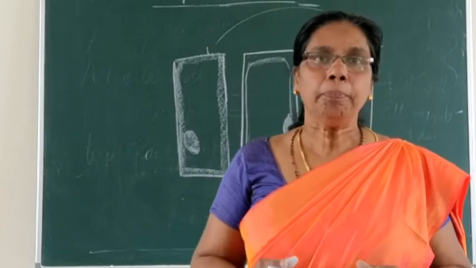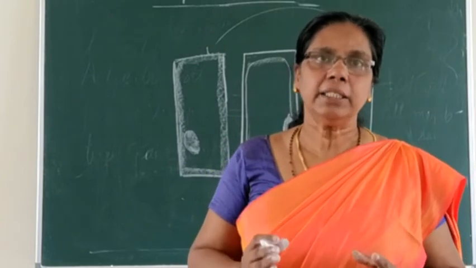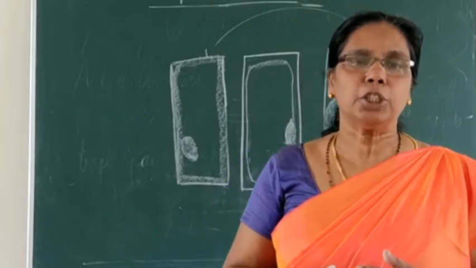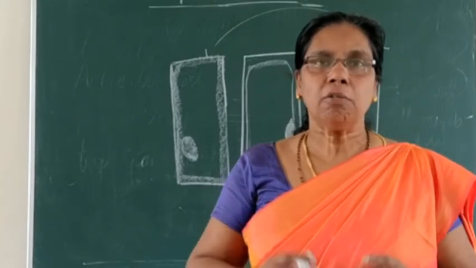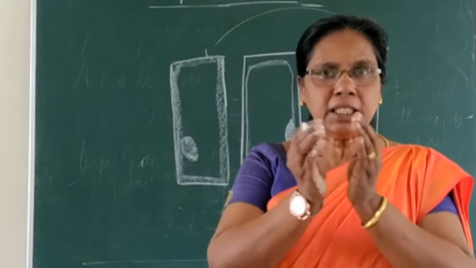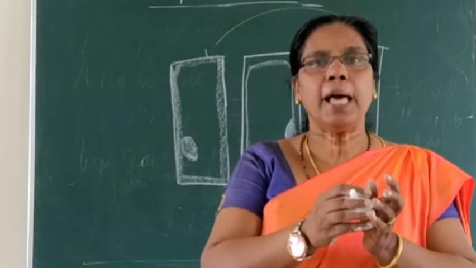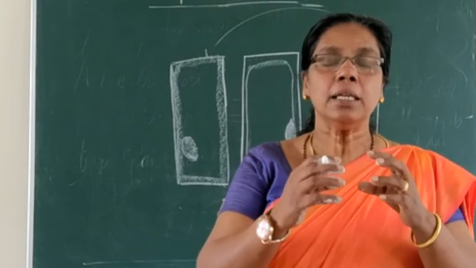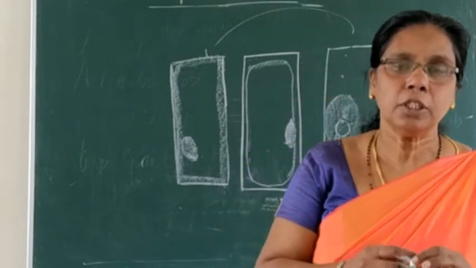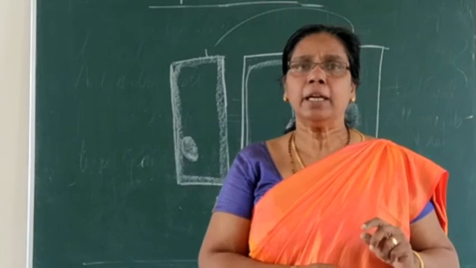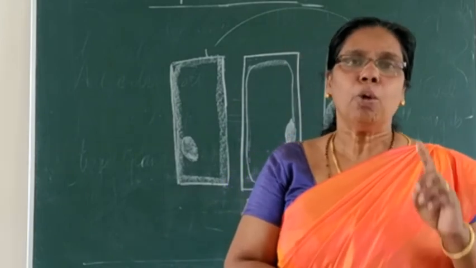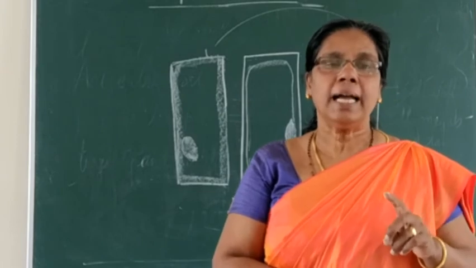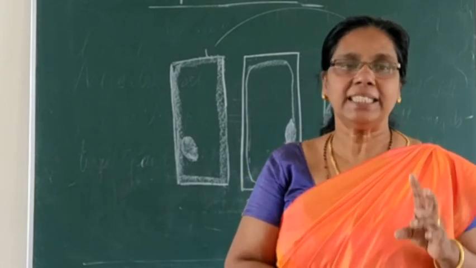Again it attains a turgid condition. This is called deplasmolysis. So plasmolysis means shrinking of the cell, and deplasmolysis means it regains the same shape. So you came across three terms: turgidity, plasmolysis, and flaccidity.